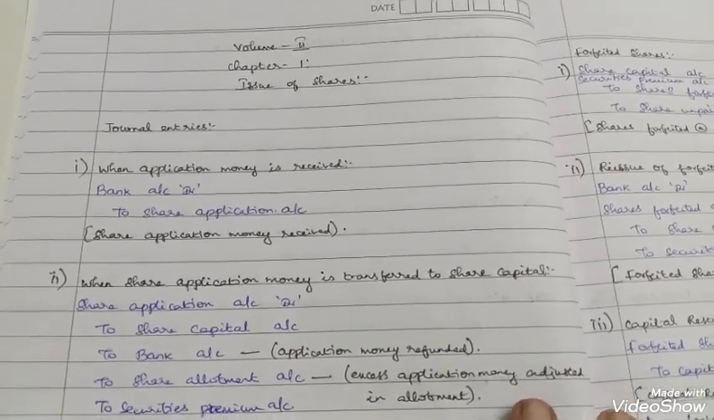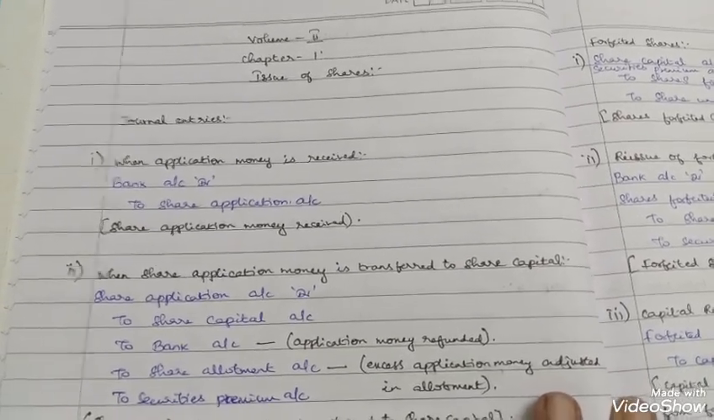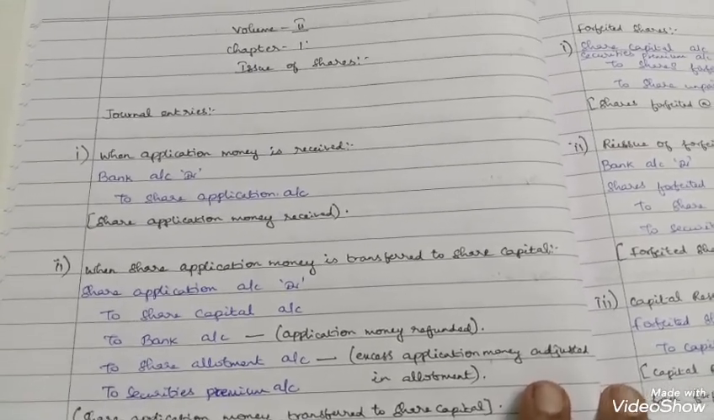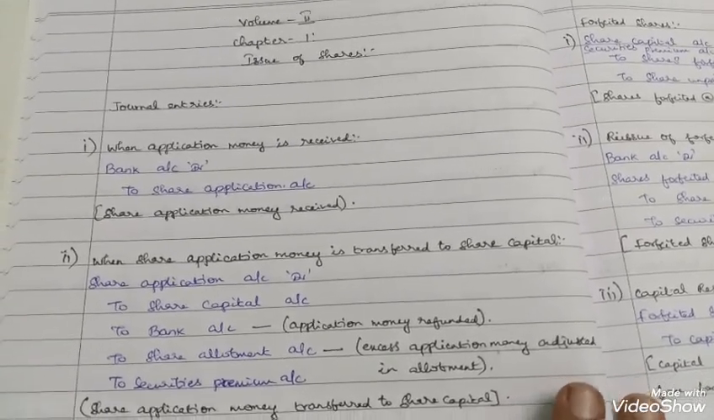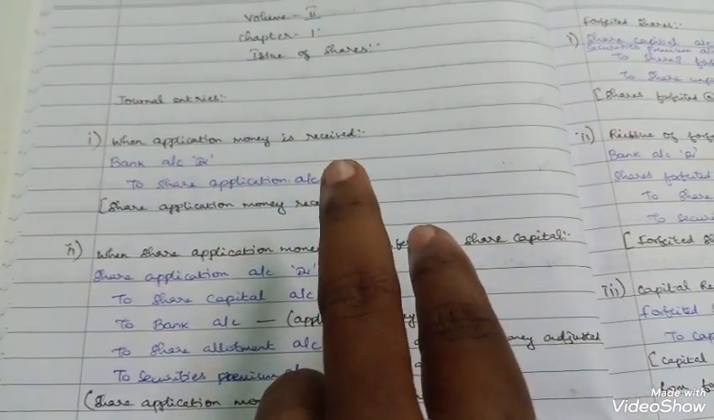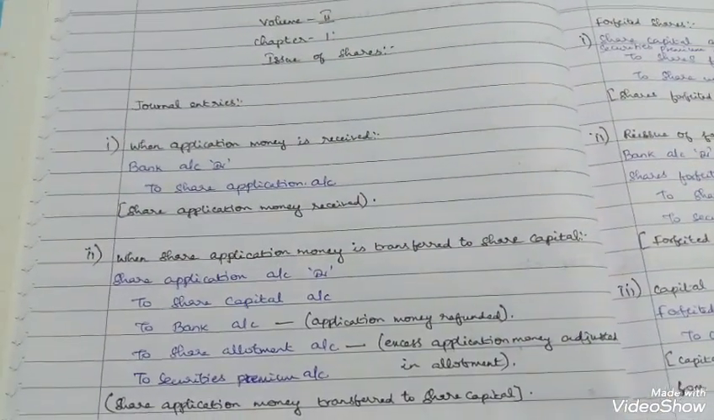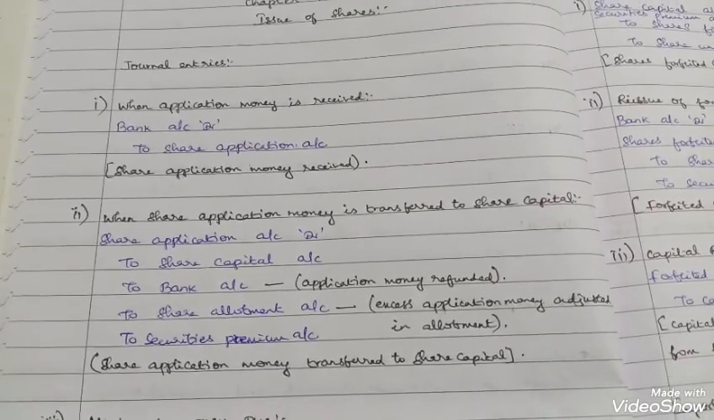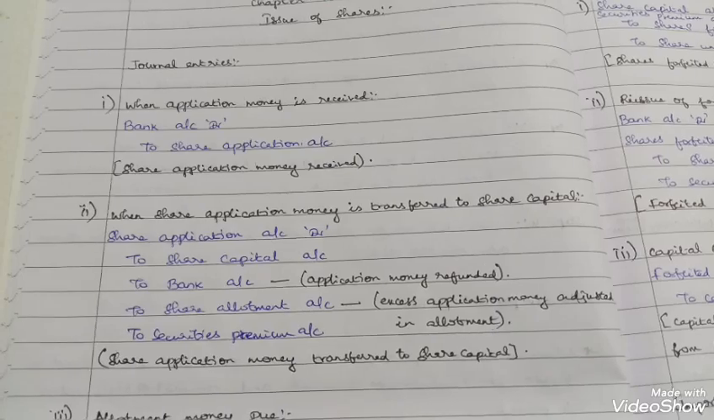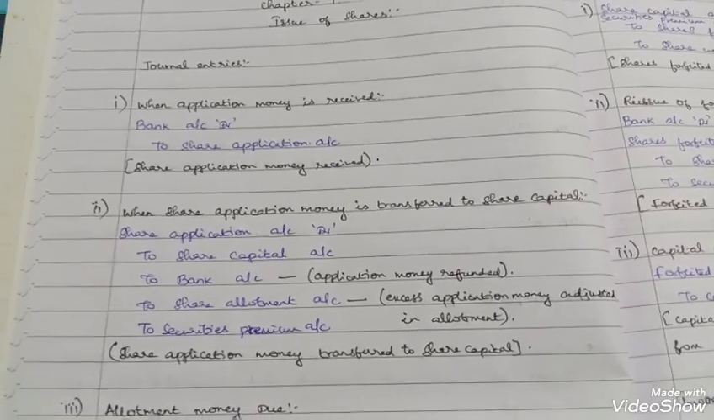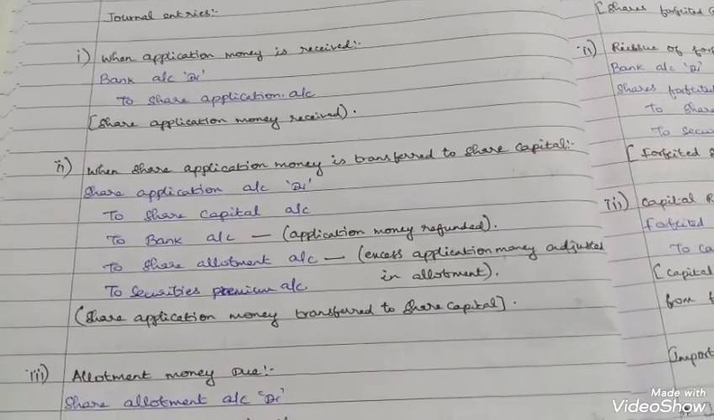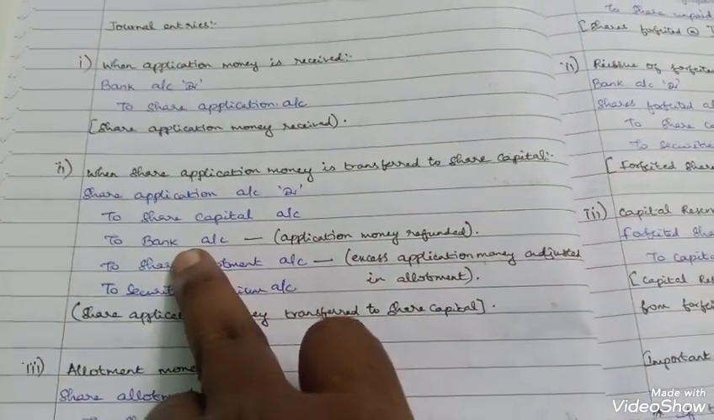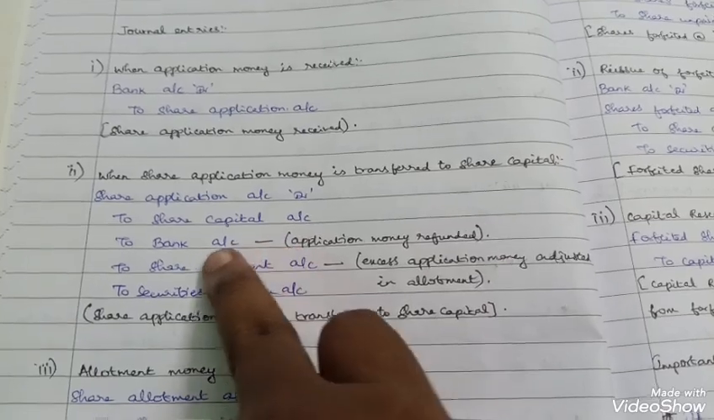So here I have moved on to the volume 2 chapter 1 issue of shares. The important journal entries are when application money is received: bank account debit to share application account. After receiving the application money, it has to be transferred to the share capital: share application account debit to share capital account.